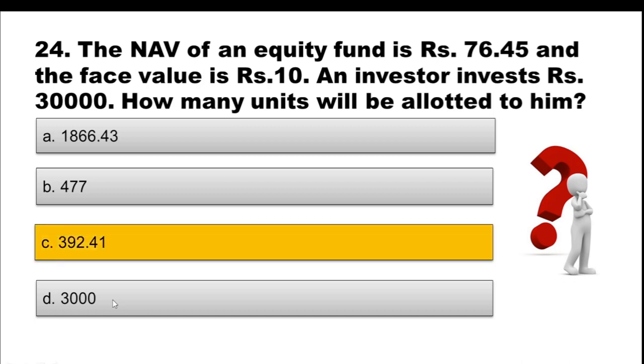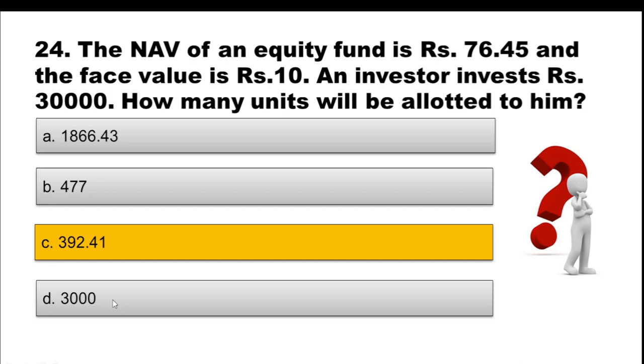And the correct option is option C, 392.41. How is it calculated? Now you know units are allotted as per the current NAV. So regardless of face value, we are not using face value. We have to use the NAV of the equity fund. So here the NAV is given as rupees 76.45. And how much is the amount invested by the investor?